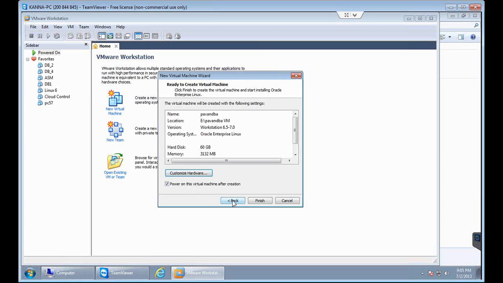But well before that, there was a question asked by Sanjay. What is meant by single file? In the sense, Sanjay, whatever hard disk size we have given, 60 GB, that will be created as a file. I will show you that.